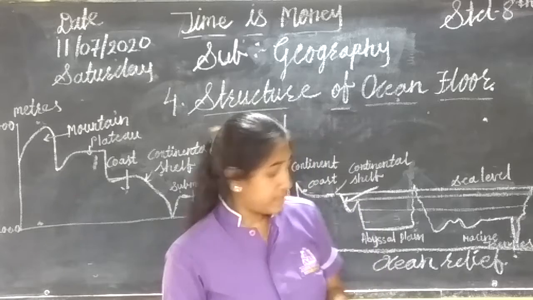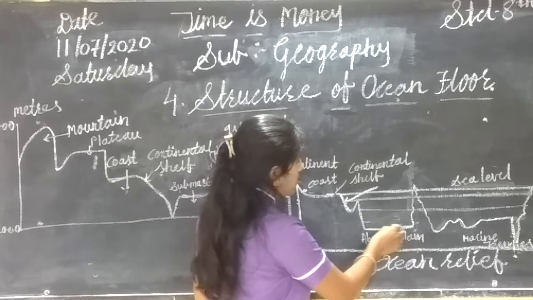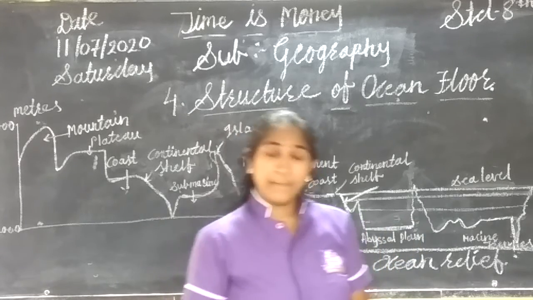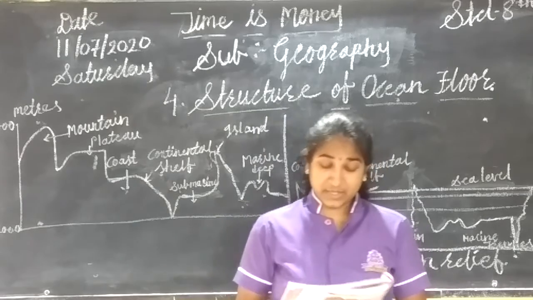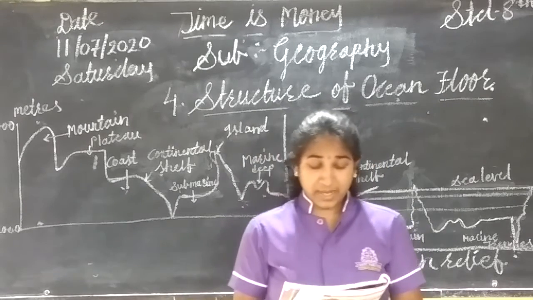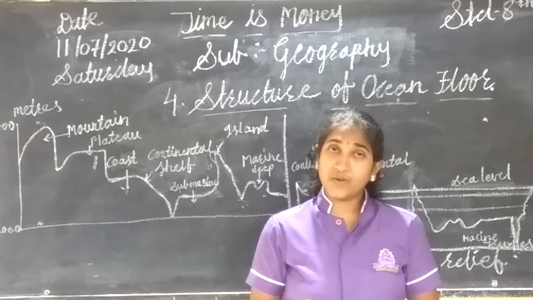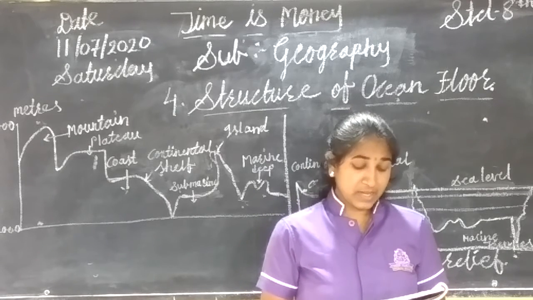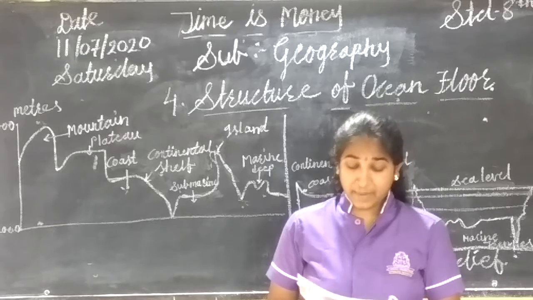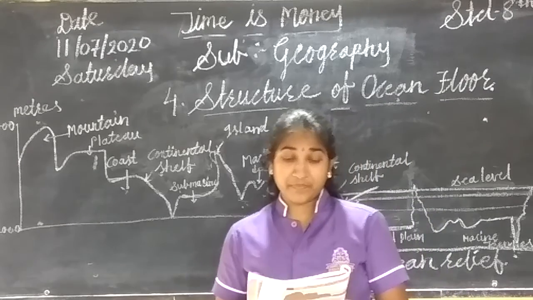Then abyssal plains. Can you see there are plains there? This is called the abyssal plains. What are abyssal plains? Beyond the continental slope lie the abyssal plains, which are flat parts of the seabed. The abyssal plains consist of various submerged landforms like hills, plateaus, etc.